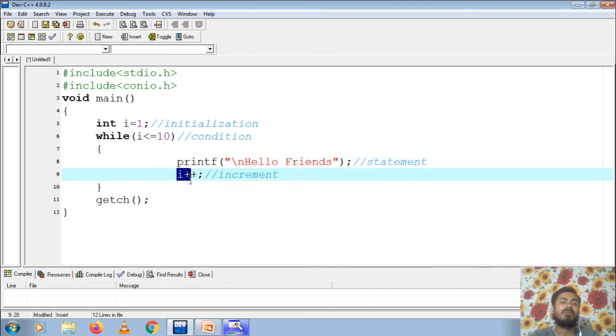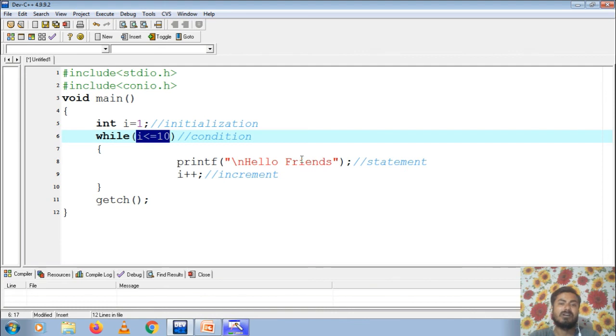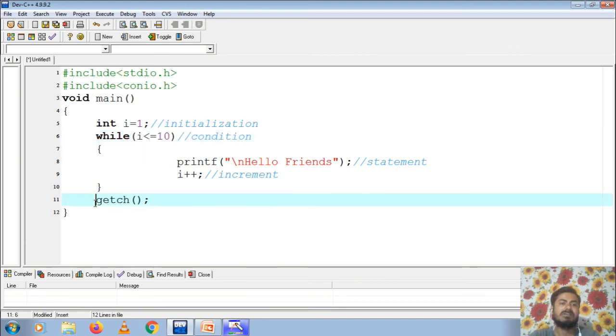When the value of i becomes 11, the condition becomes false. Then this statement does not get executed, and the control of the program comes out of this loop. Then here is getch to hold the screen so that we can see the output.